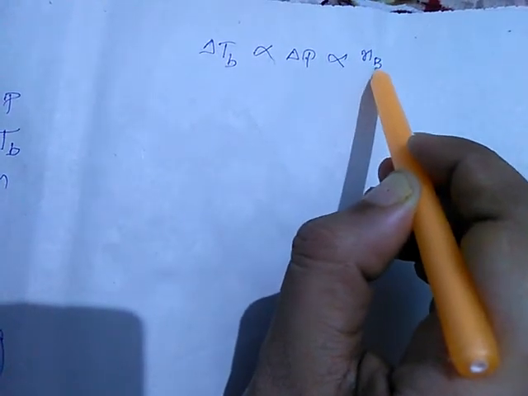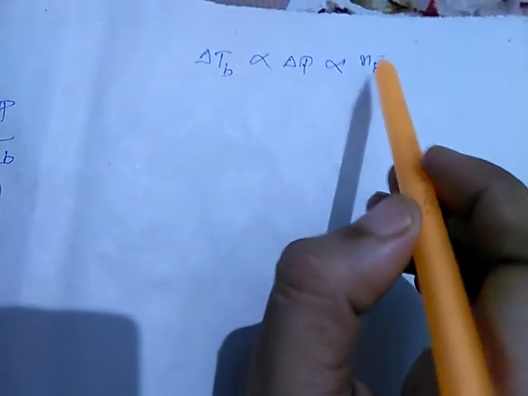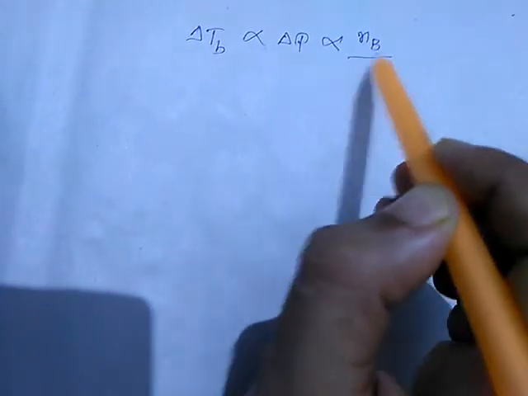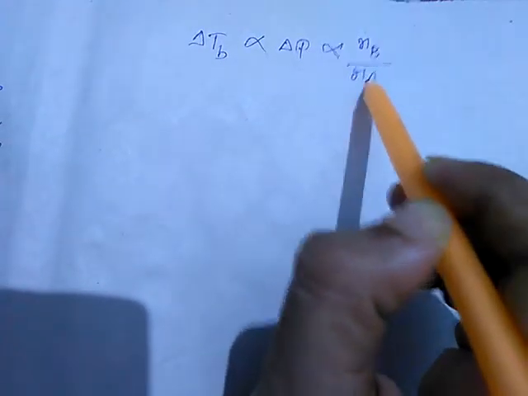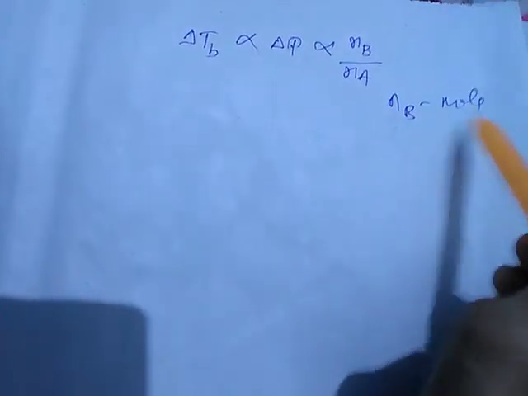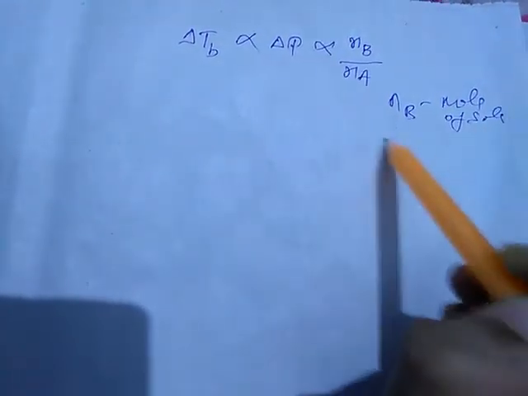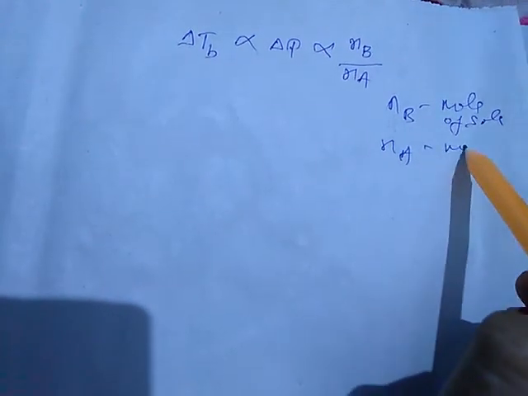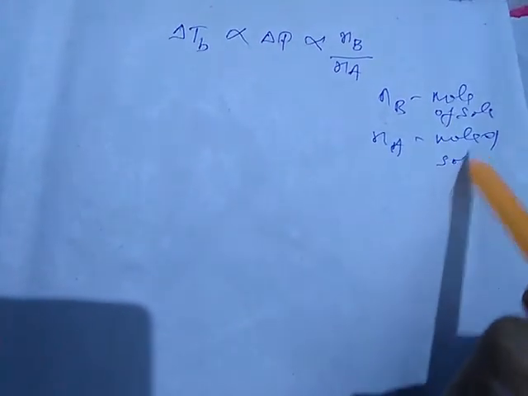But in case of a dilute solution, it is written in this manner: NB by NA. Here NB is the moles of solute and NA is the moles of solvent.